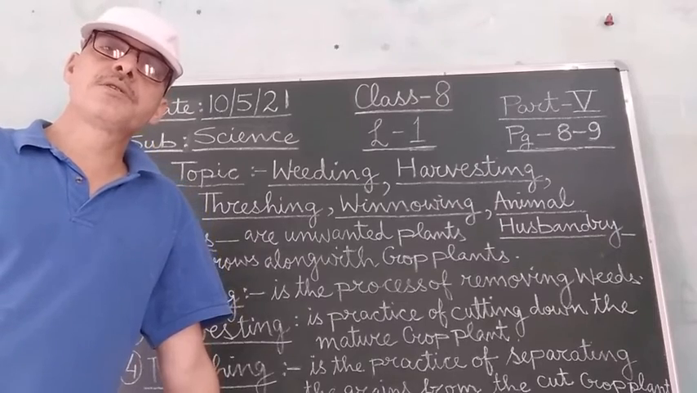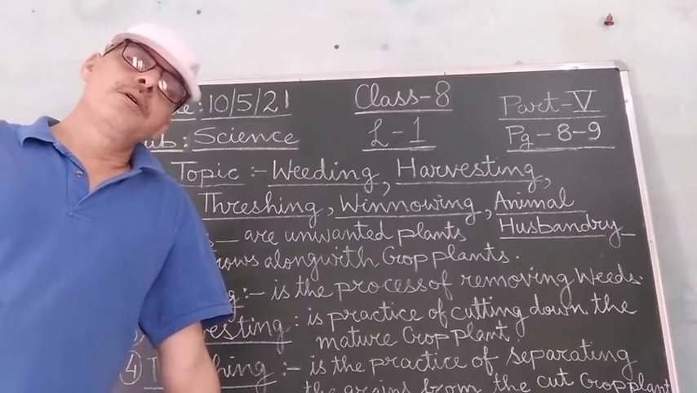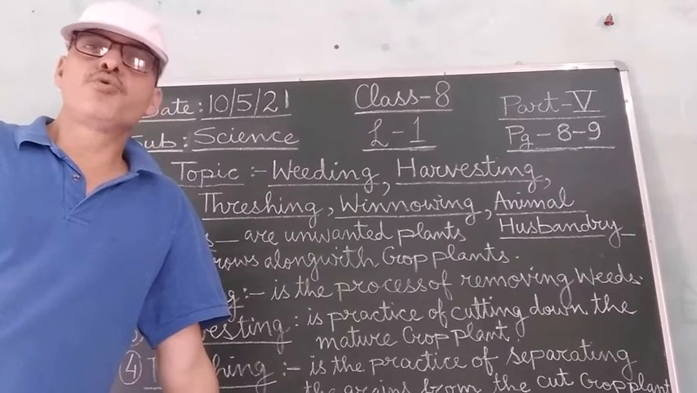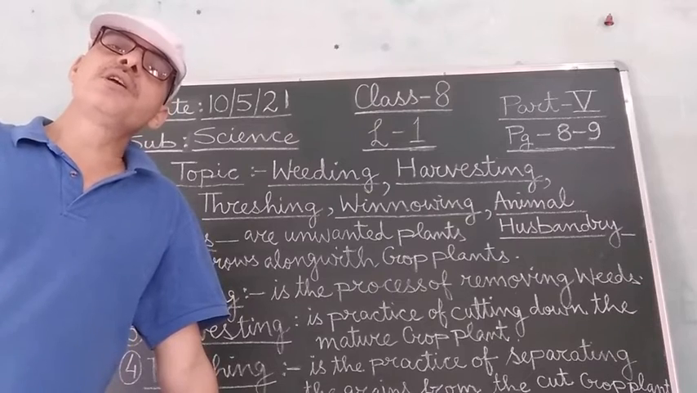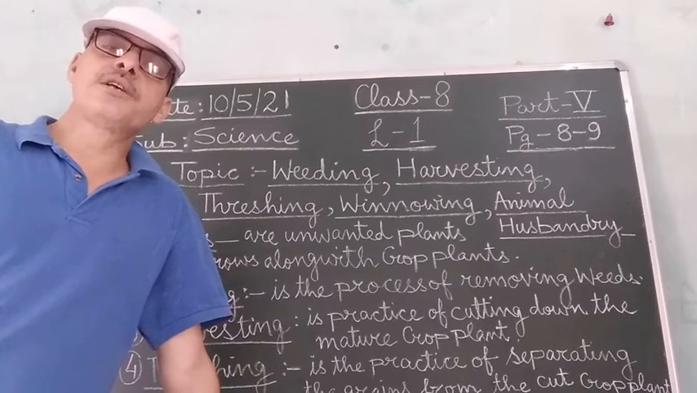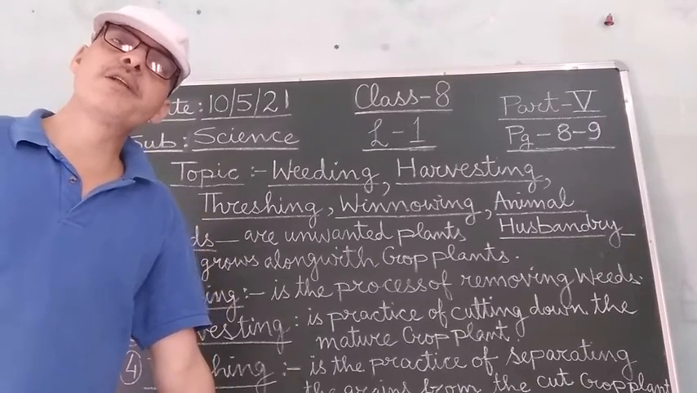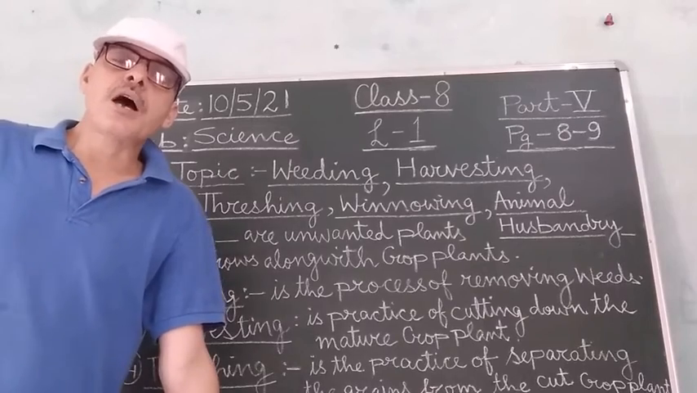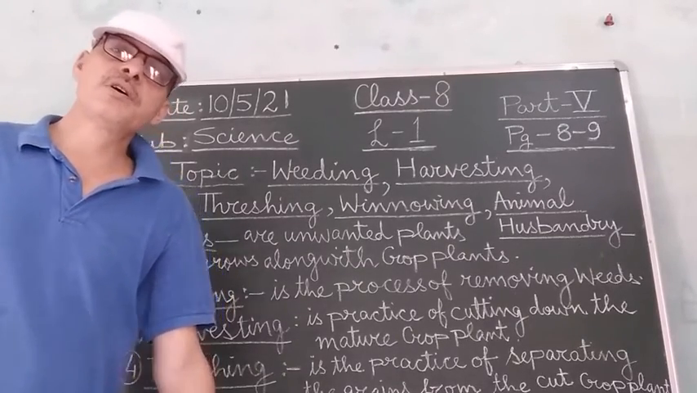Small farmers store the grains in gunny bags or jute bags, whereas on a large scale the grains are stored in two types of containers called silos and granaries. So this is also a very important thing, that is, how the farmers will store the grains.